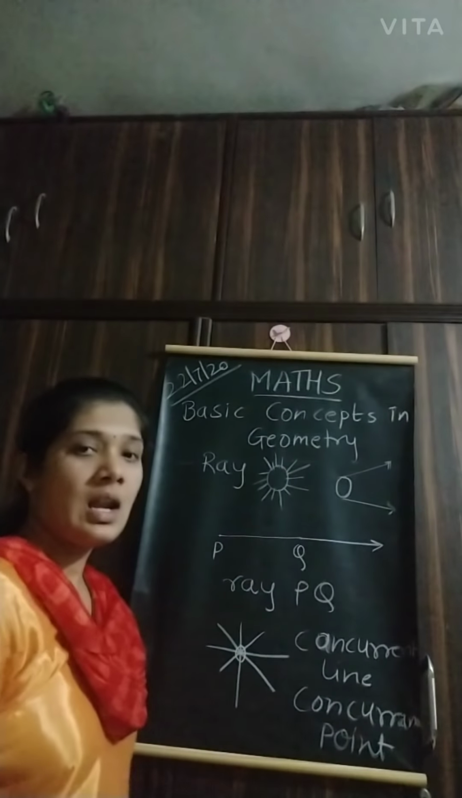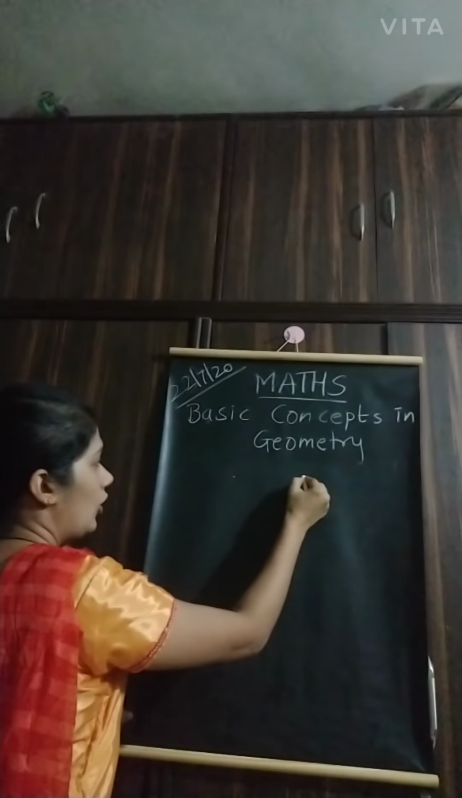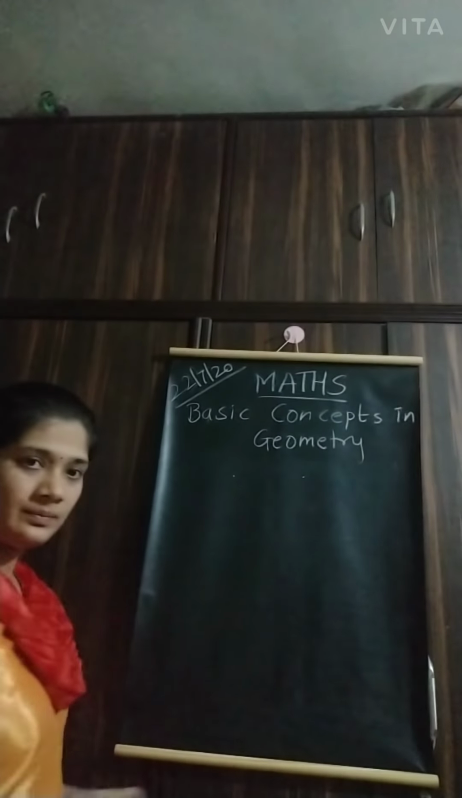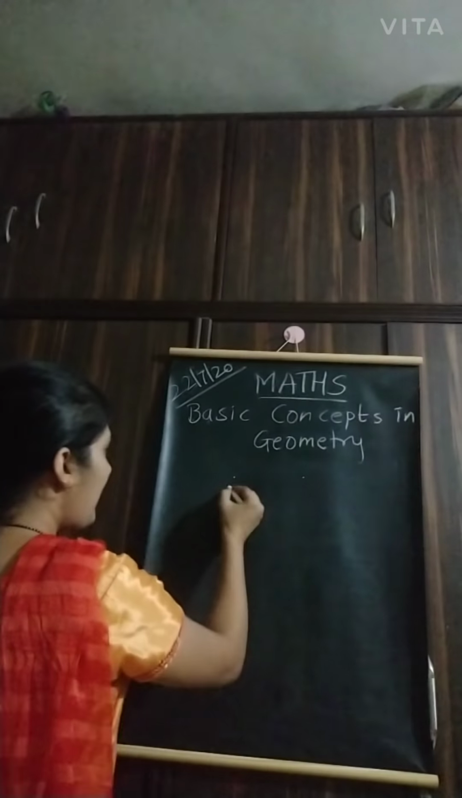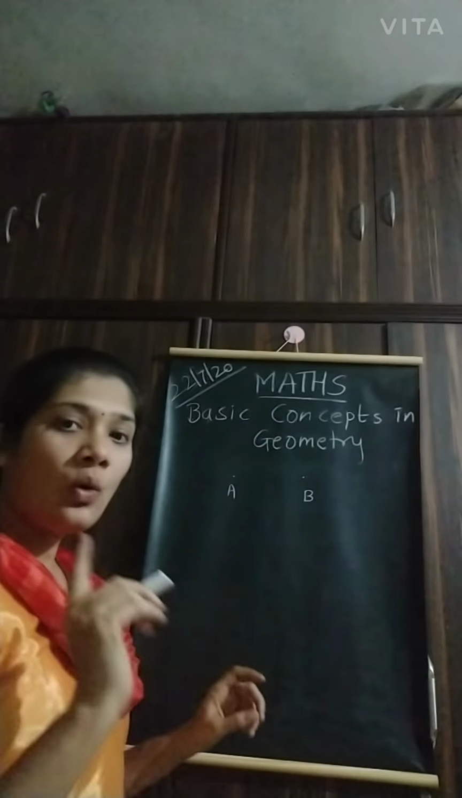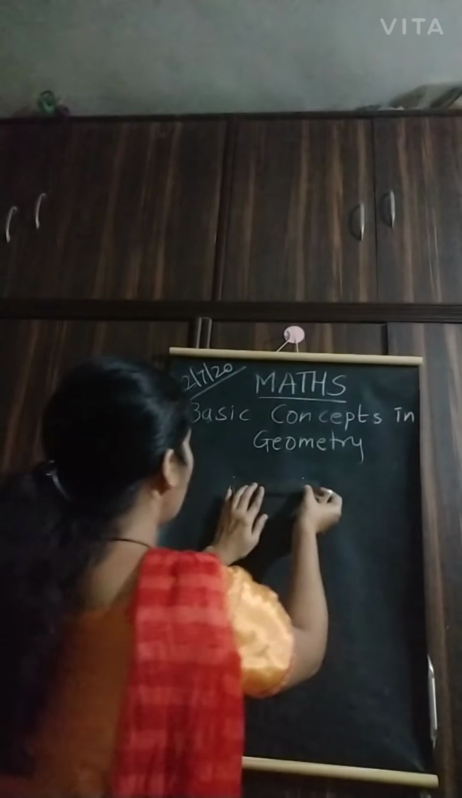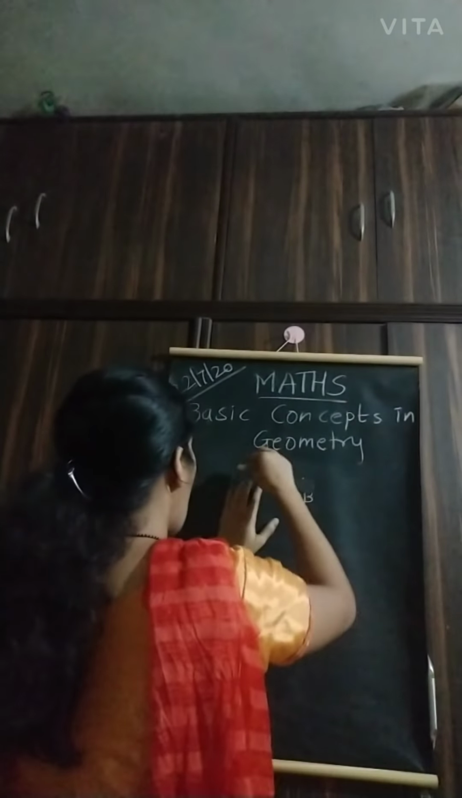Okay. Next is what? If I put two dots on the blackboard, right, and I want to draw a line from these, I can draw only one and only one line with the help of these points.